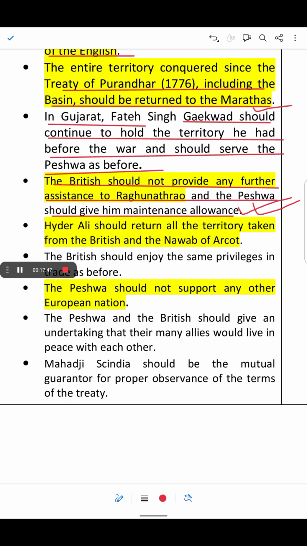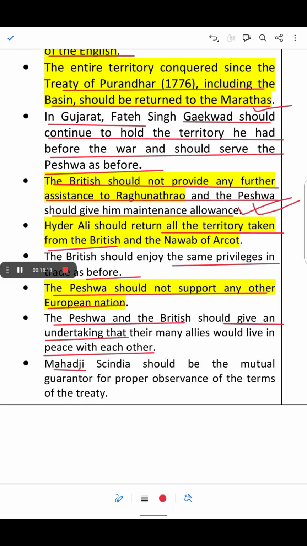Hyder Ali should return all the territory taken from the British and the Nawab of Arcot. Thus, the British enjoy the same privilege in trade as before. The Peshwa should not support any European nation, and the Peshwa and the British should give an undertaking that their many allies would live in peace with each other.